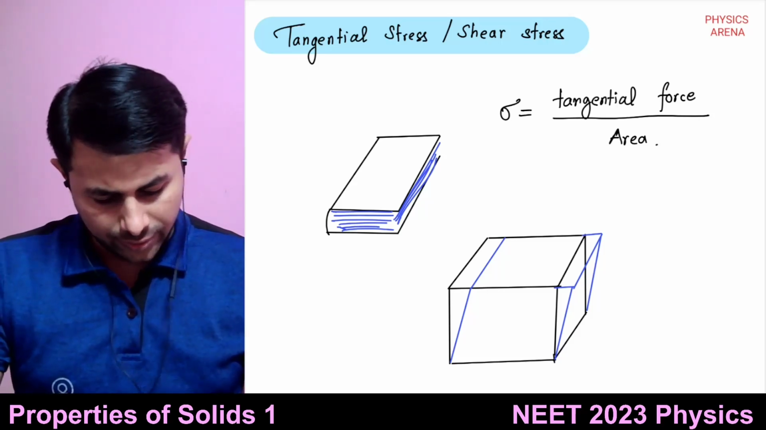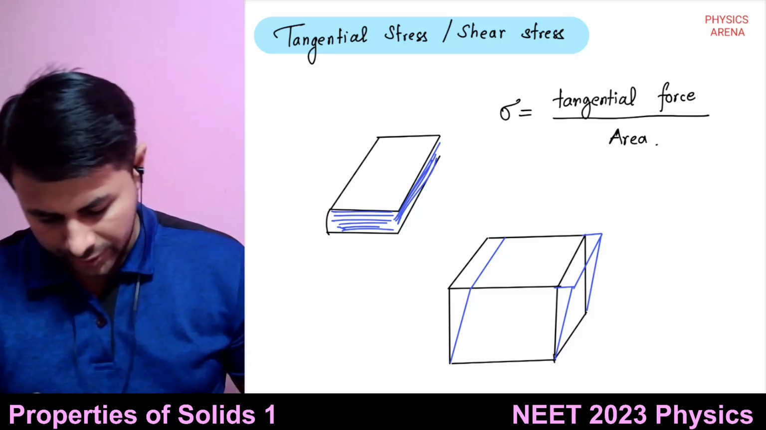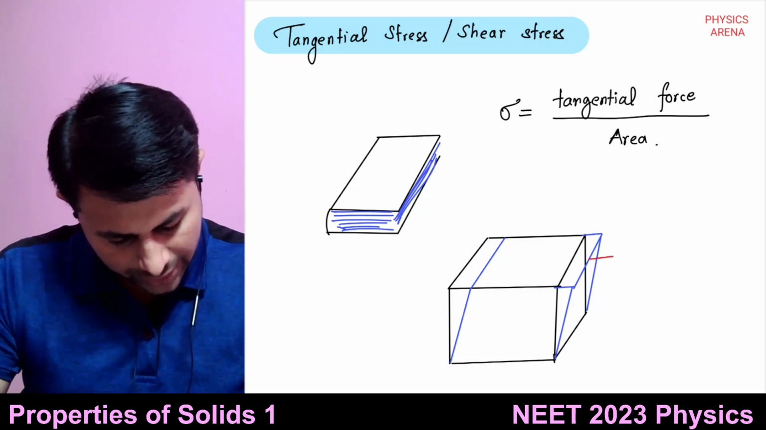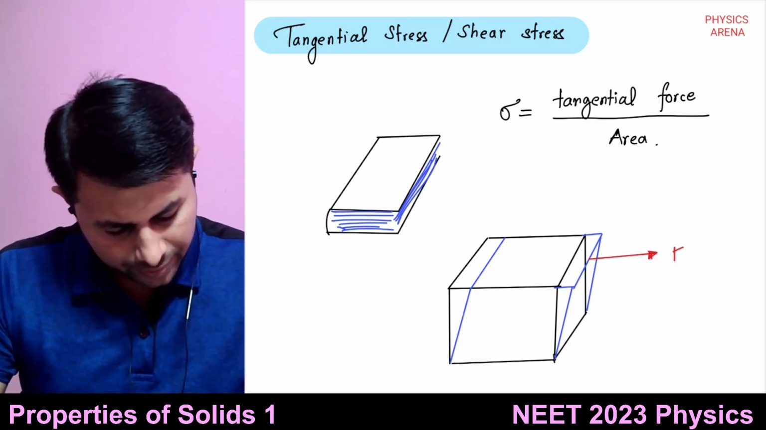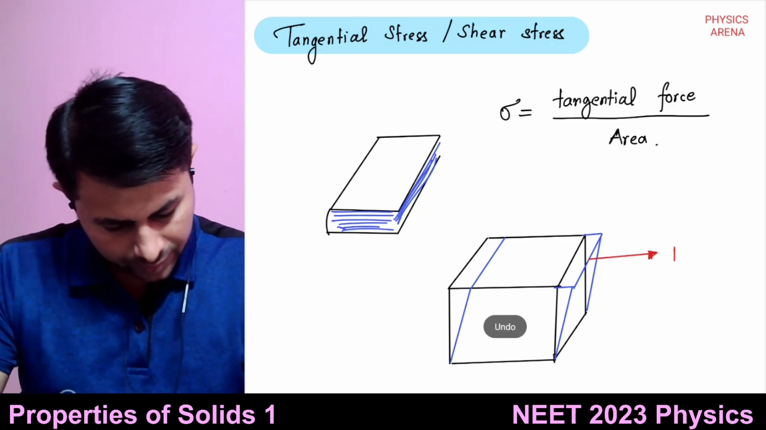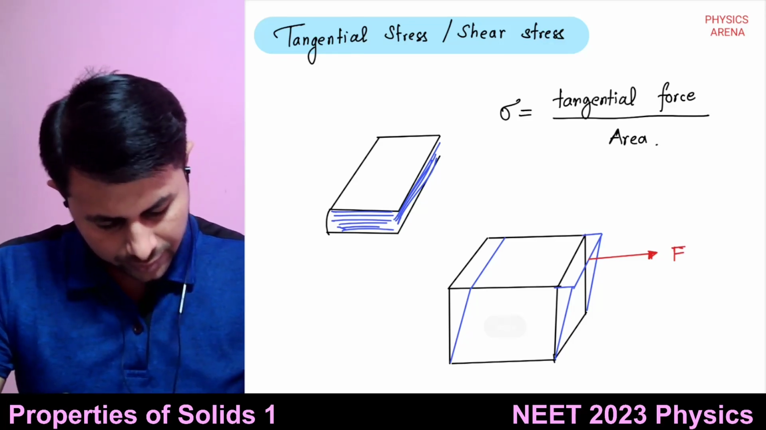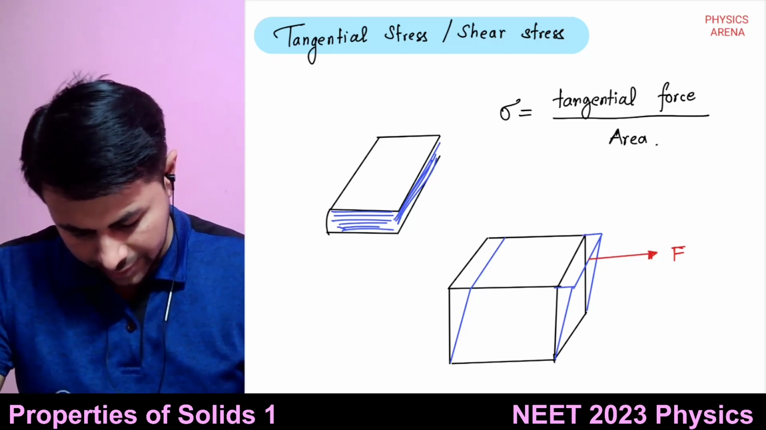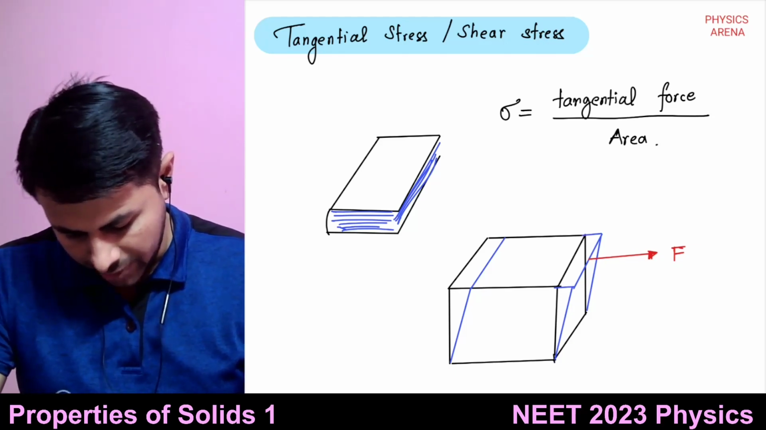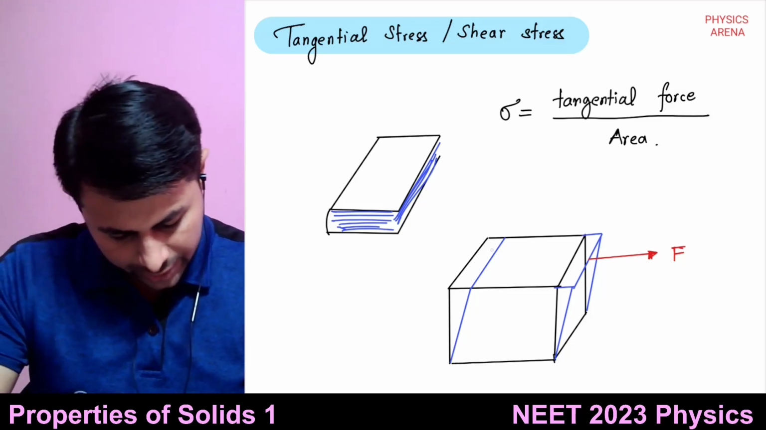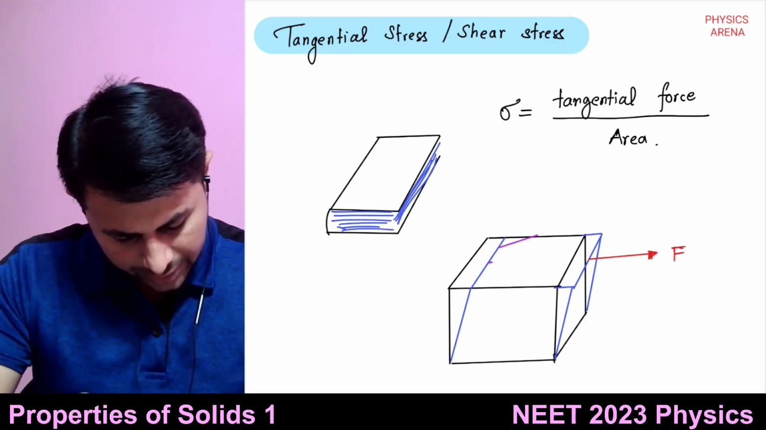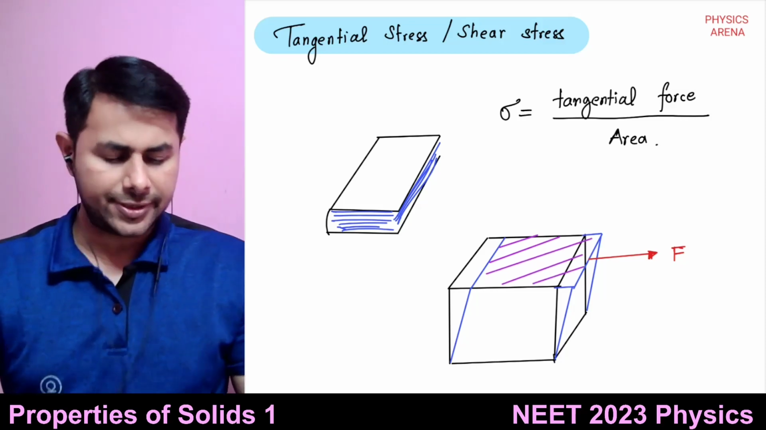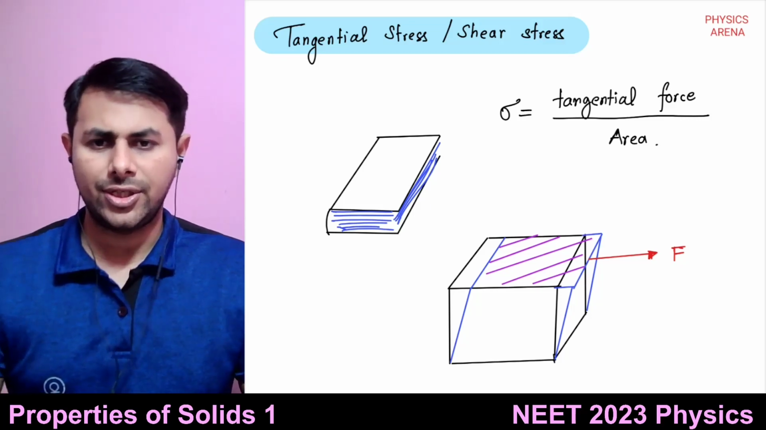In this case the force acts on this top layer only, and that means it is acting on this area of the top layer. So this force divided by this area is known as the shear stress.